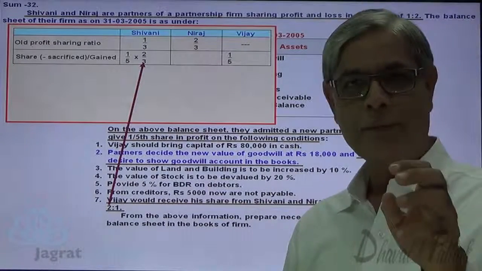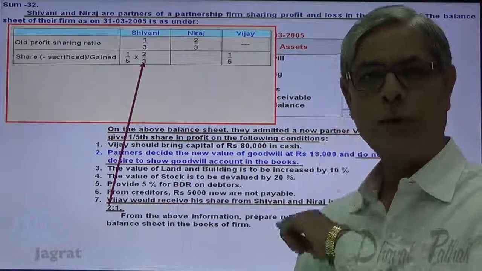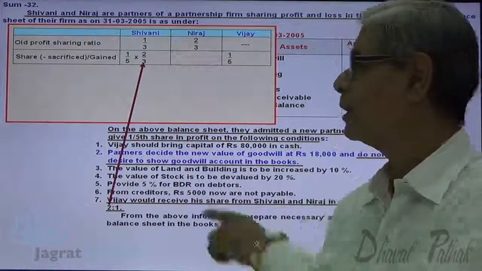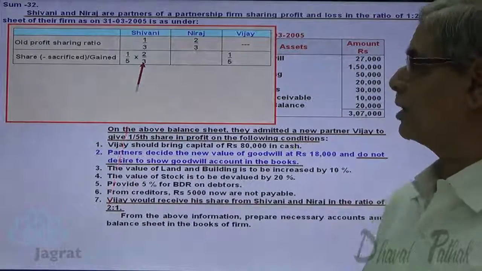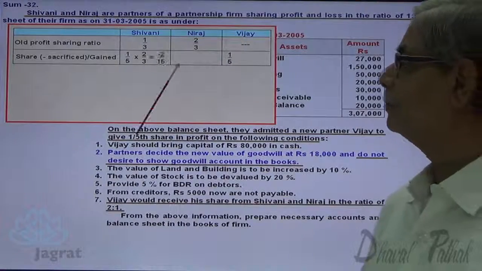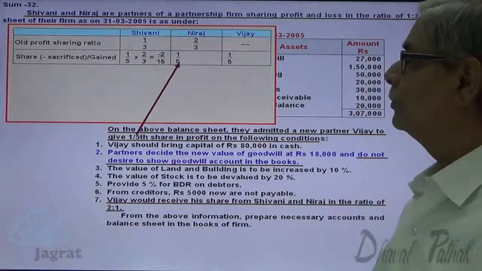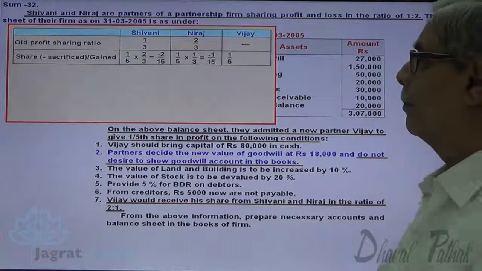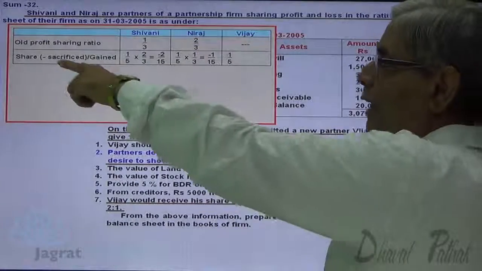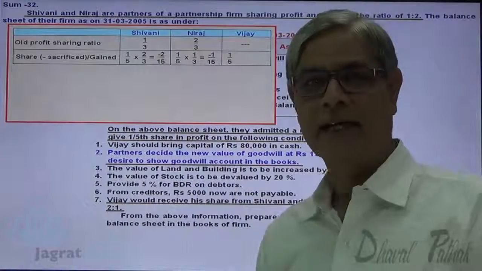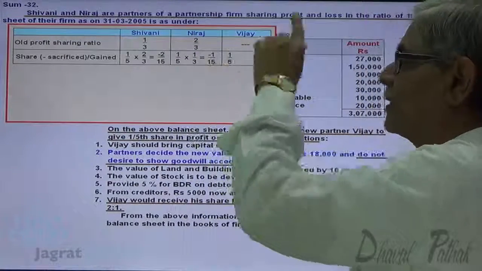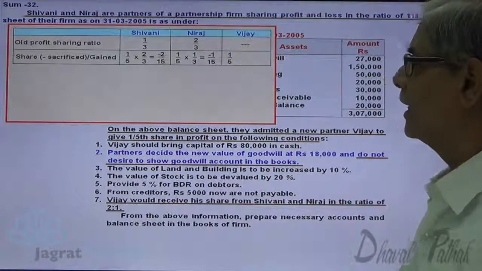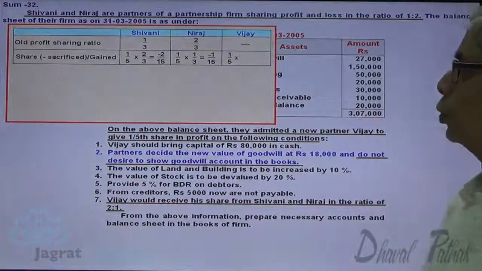So 1/5 share is given to the new partner, and old partners have sacrificed in the ratio of 2:1. So 1/5 into 2/3 is the sacrifice of Shivani, that is 2/15. 1/5 of 1/3 is the sacrifice of Neeraj, that is 1/15. So here I have identified share sacrificed with a negative sign. So -2/15 and -1/15 is the share decline of Shivani and Neeraj, and the new partner Vijay gets 1/5, that is the total of these two.